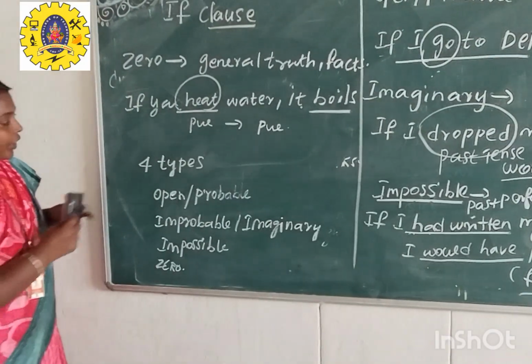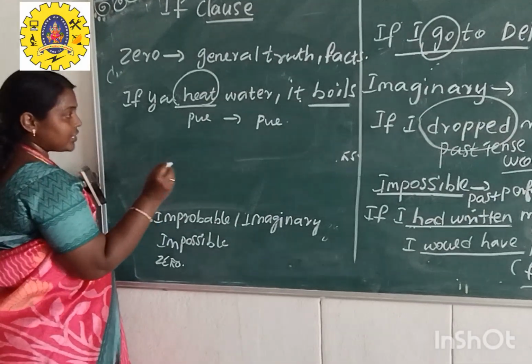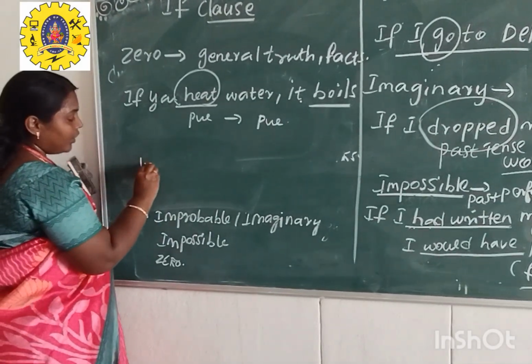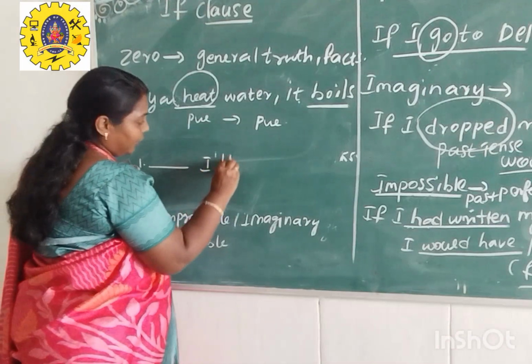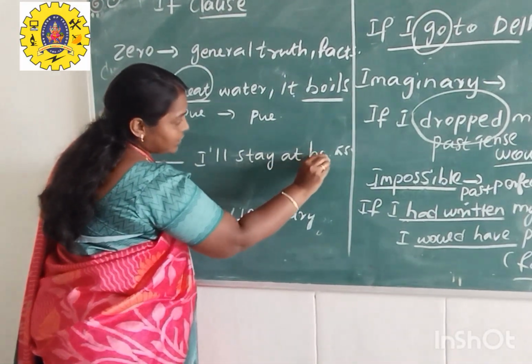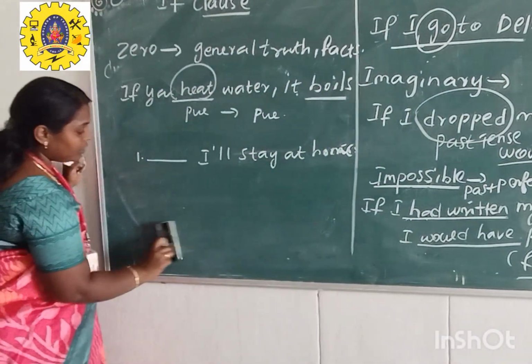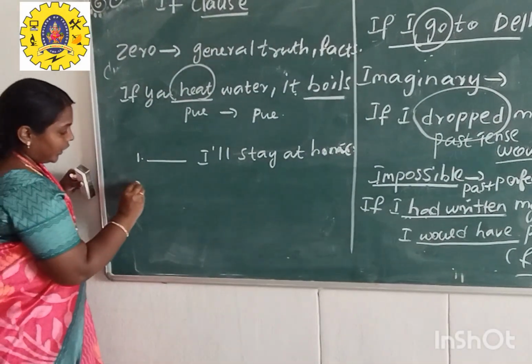So from an exam point of view, if you prepare in this way, for instance, I will give you a few examples here. Okay. I will stay at home. In some parts, they might ask you to write down the answers.